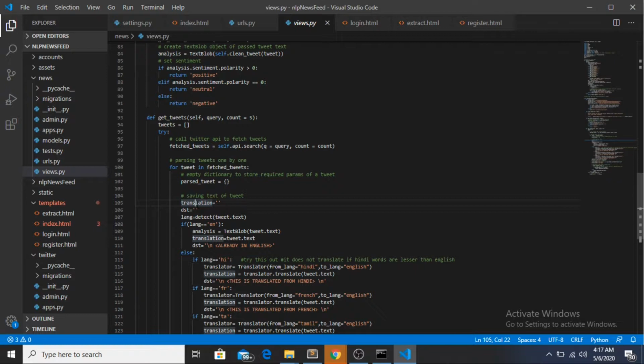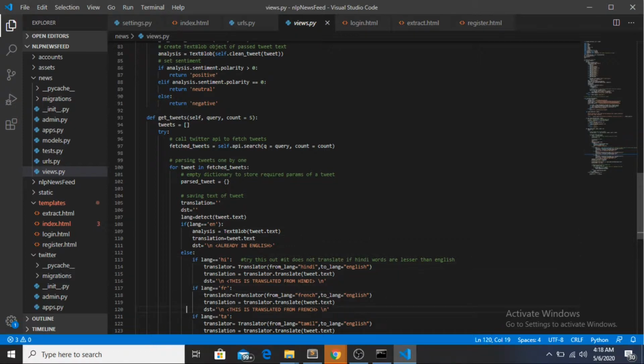If it is already in English, that will be equal to tweet.text, which is the original tweet itself. If it is in some other language, it will be converted to English and then stored in translation. So translation is for storing the tweet in English, and DST is for telling whether it is translated from some other language or was originally in English only.